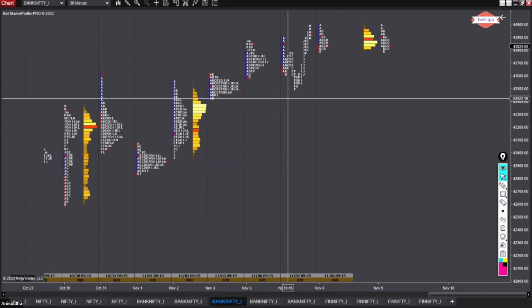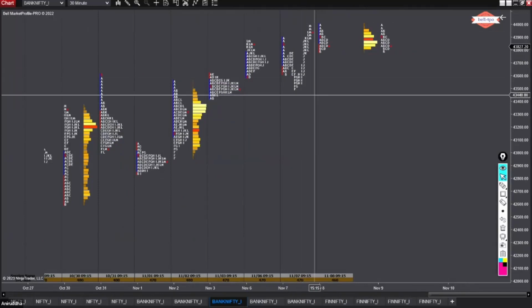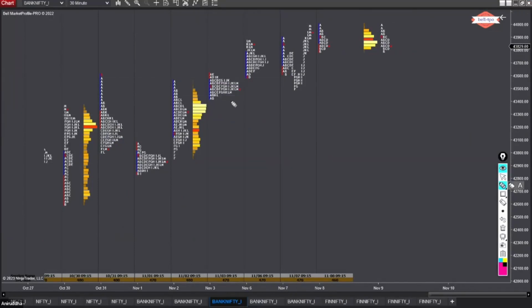Was there a failed auction in Bank Nifty in F period yesterday? No, it was not a failed auction. Definitely not. First, you need to ask what reference did we test below. HVNs do not create failed auctions. Yesterday's low, okay, I can agree. But look at the amount of time spent here. So this is definitely not a failed auction. Failed auction has to be immediate, all right?